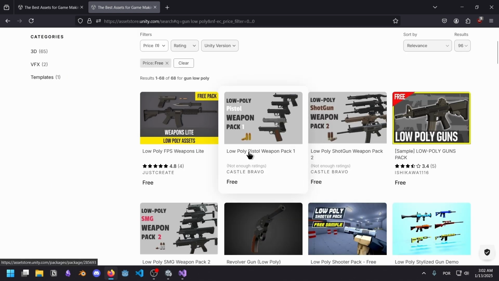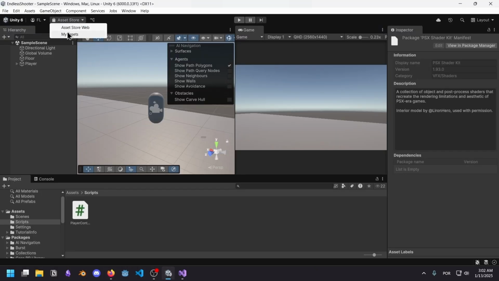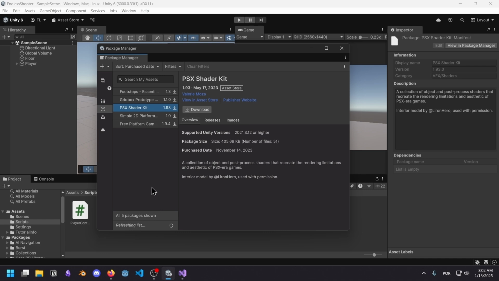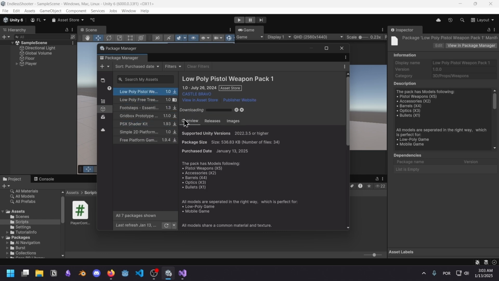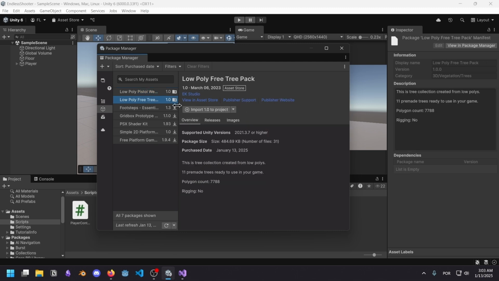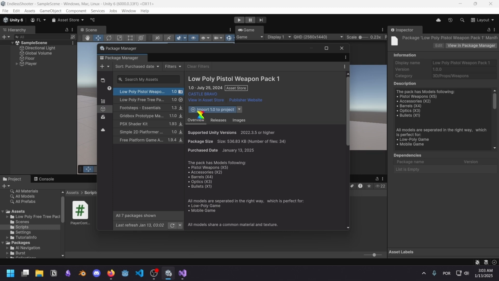Wow, I'm gonna go with this one. I mean, I like the simplicity of all this. You just add to your assets, then you come to Unity and you find them here. I probably have to refresh, but you know, yeah, here they are. So I can download these and import them into my project. I mean, that's really good. So I'm not gonna lie, I miss this. I truly miss this. So just import them into my project and it's all good. I really like this system.